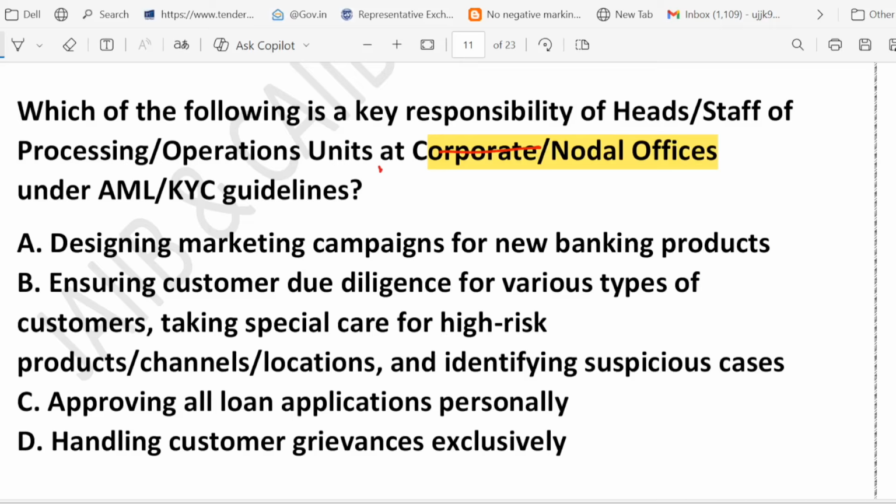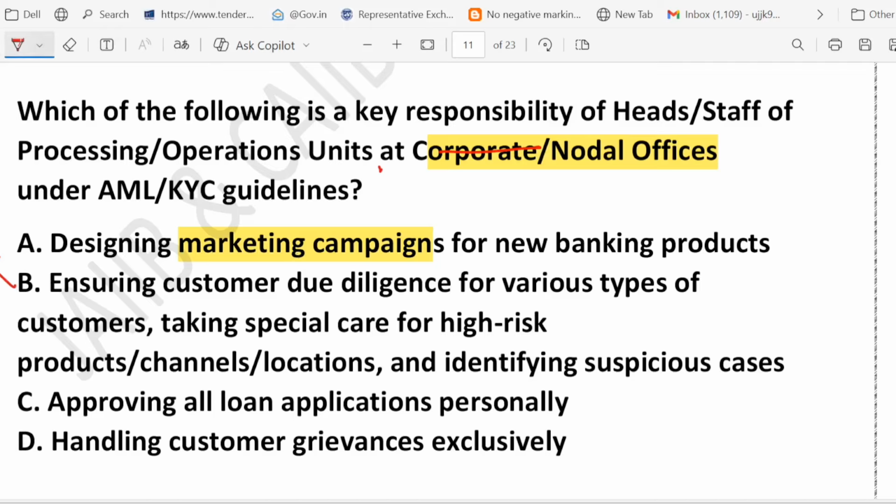If you look at option A, it is talking about a marketing campaign. That's for the marketing team, not the compliance officer. Here we are talking in the context of the compliance officer. AML KYC is about preventing money laundering, not selling the product. That's why option A is wrong. Option B, this is the real job.